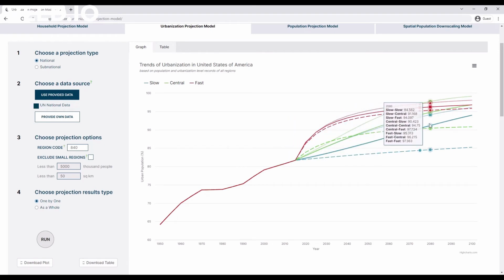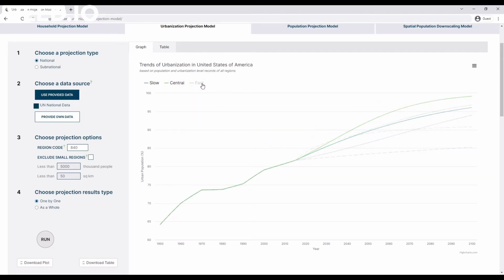The model follows a 2-stage approach to generate urbanization trajectories that cover multiple alternatives. These 9 trajectories are slow, slow urbanization growth for the first stage, which is 30 years after the base year, and again slow for the second stage, which is 30 years after the base year until 2100. Slow central, slow fast, central slow, central central, central fast, fast slow, fast central, and fast fast.